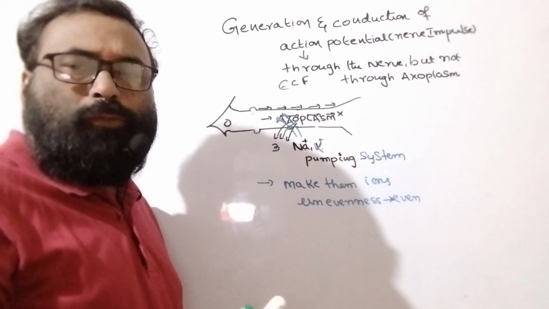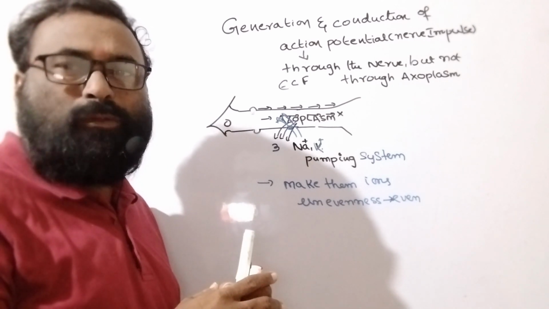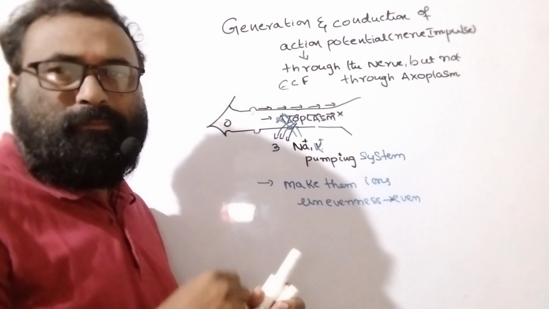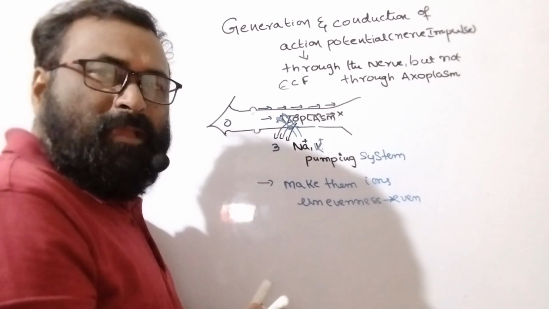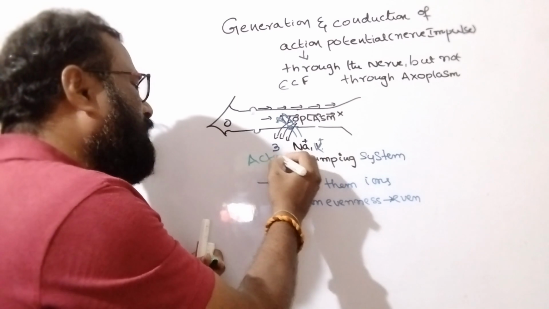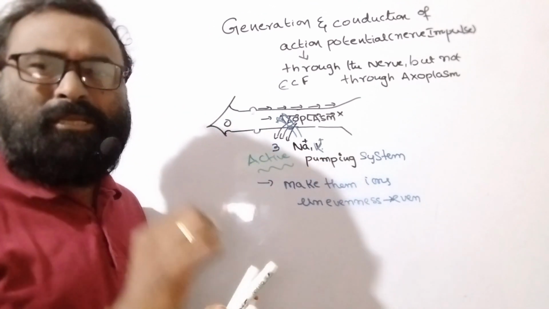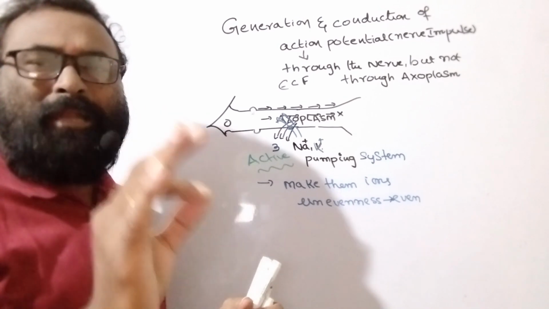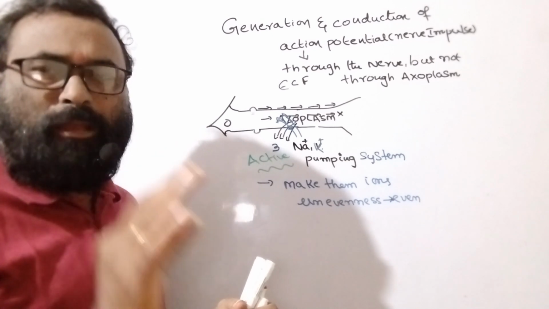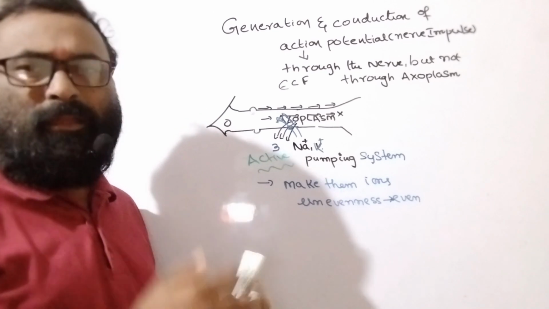Previously, there is no balancing of ions inside and outside. It is a system that uses energy. For this pumping system, energy is required. It depends upon the energy system, so it is said to be an active process. The sodium-potassium pumping system is an active process, useful to make uneven ions even in their number.